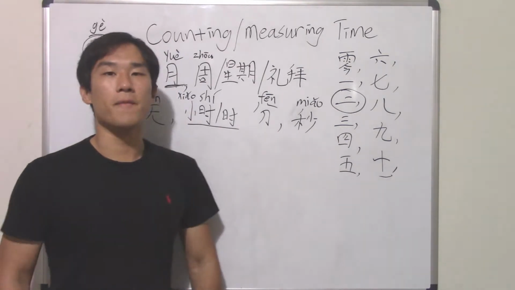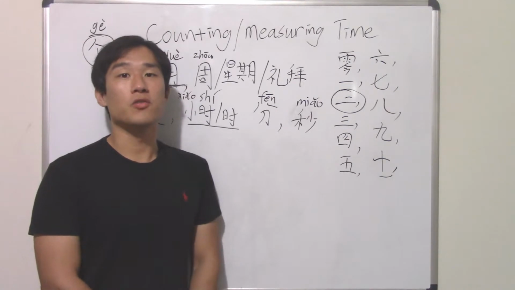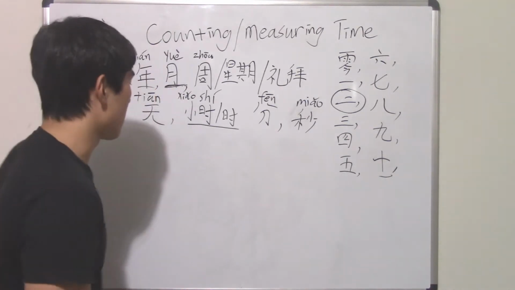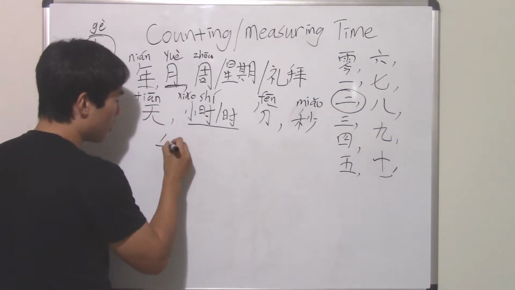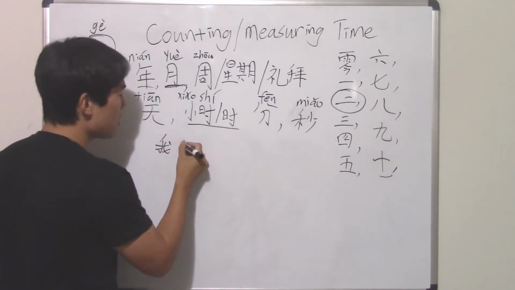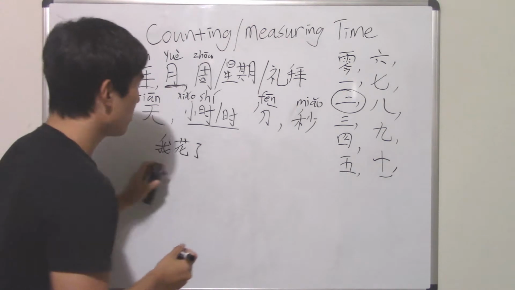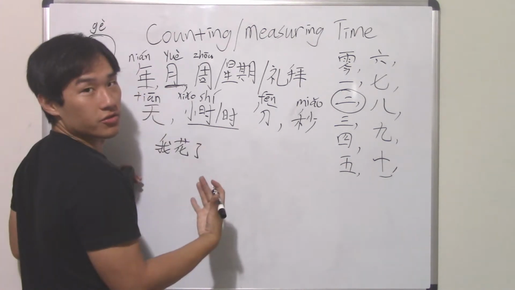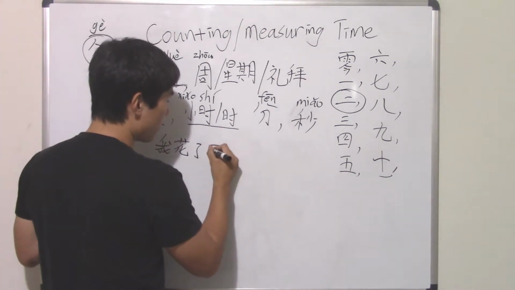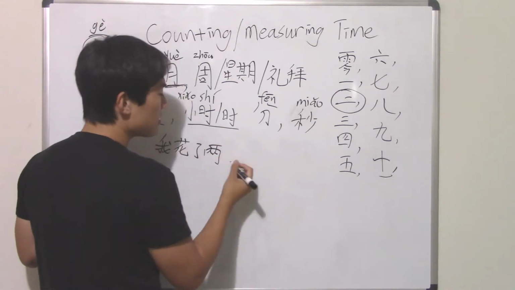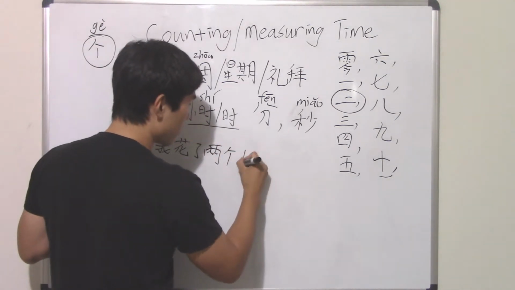So we can say, I spent 2 hours doing my homework. It will be 我. That means I. 花了. That means spent. Then 2 hours, right? 2小时. You can say 2小时 or 2个小时.